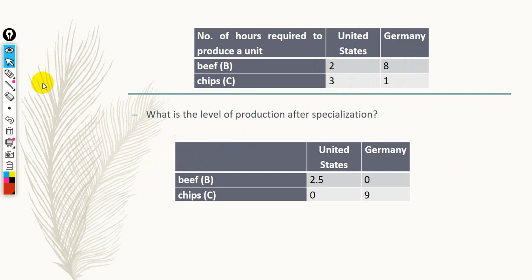What is the level of production after specialization? With respect to country A, they are going to work 5 hours. They are going to specialize in the production of beef. They produce a unit in 2 hours. So in 5 hours they can produce 2.5 units, which is 5 divided by 2, and 0 chips.